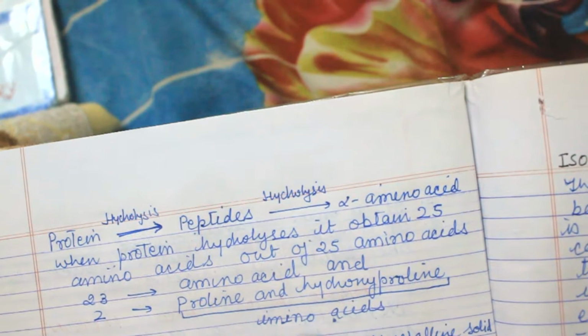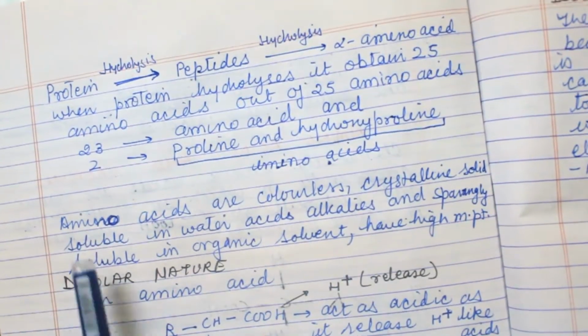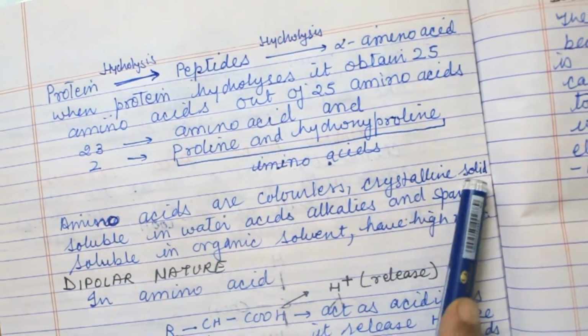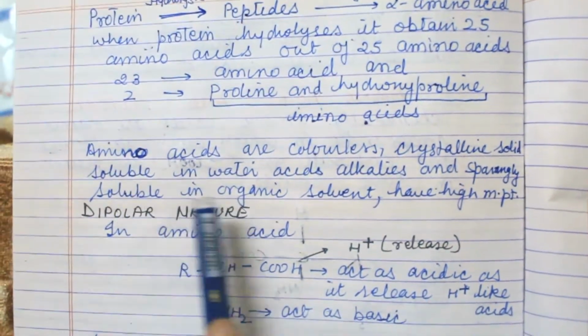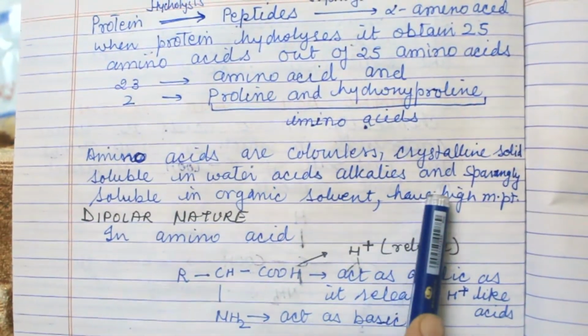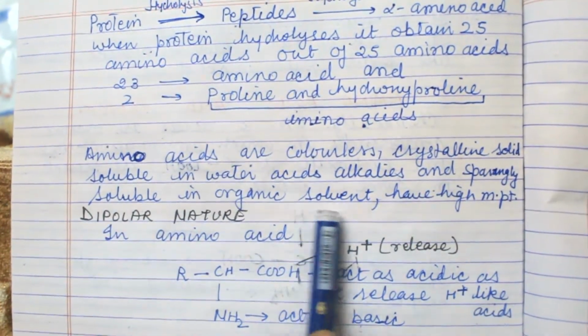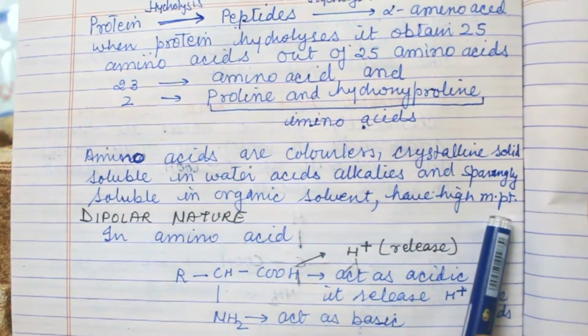Both are amino acids. Now amino acids are colorless crystalline solids, soluble in water, acids, alkalis and sparingly soluble in organic solvents. They have a high melting point.